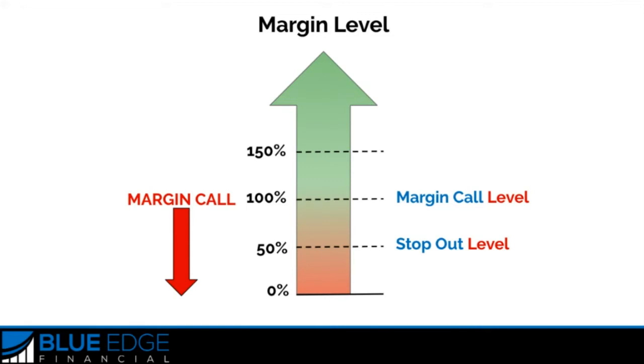If this level is reached, your broker will automatically start closing out your trades, starting with the most unprofitable one until your margin level is back above the stopout level. This act of closing your positions by the broker is called a stopout. For example, let's say the stopout level is at 20%. This means that your trading platform will automatically close your position if your margin level reaches 20%.